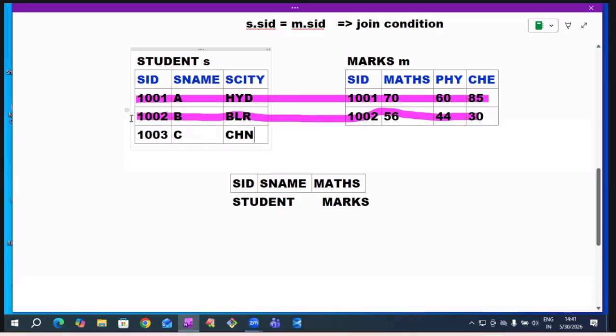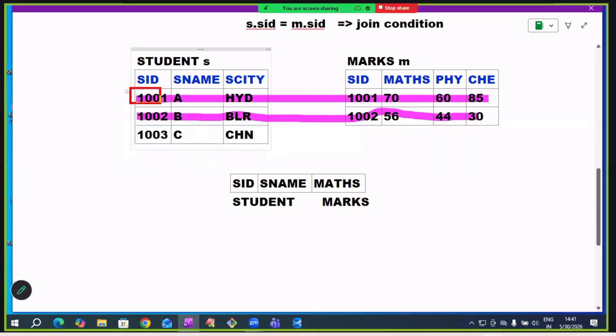Now notice here, for the first record 1001, a matching record is available in another table. So that is why this first record is called a matched record.